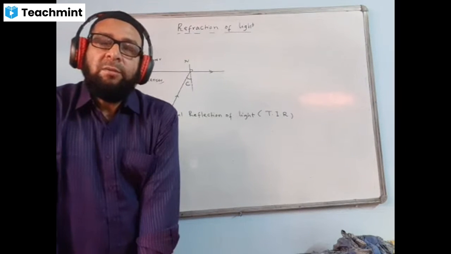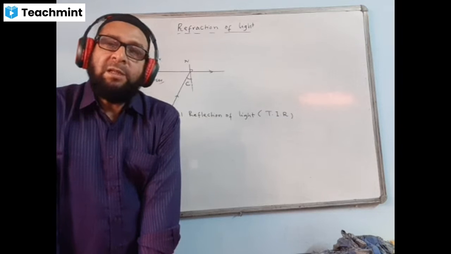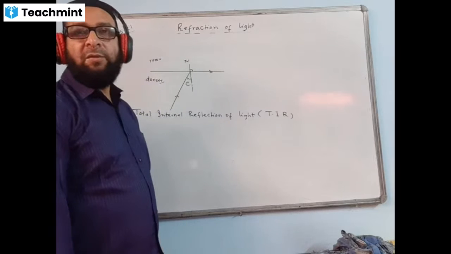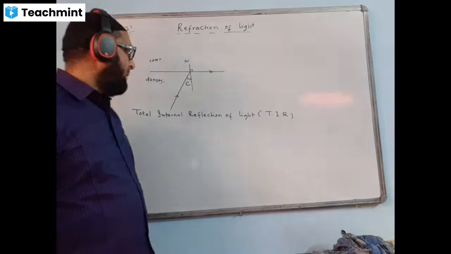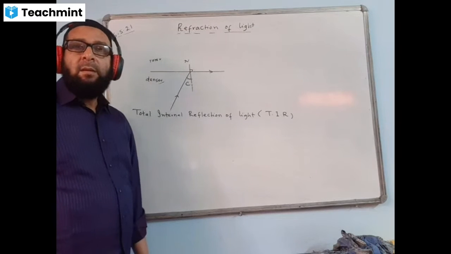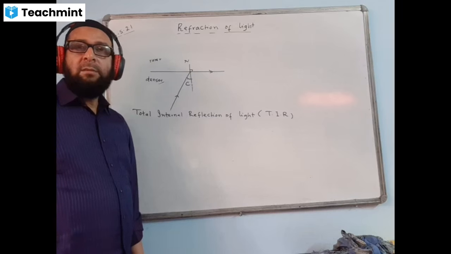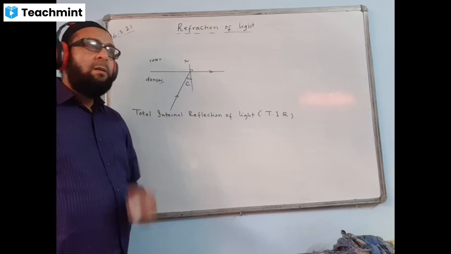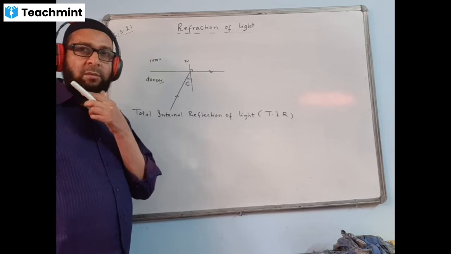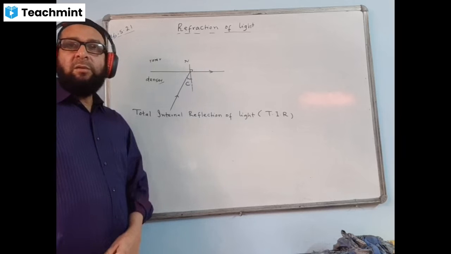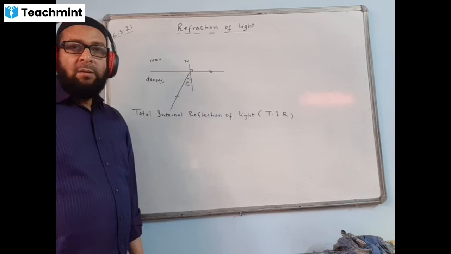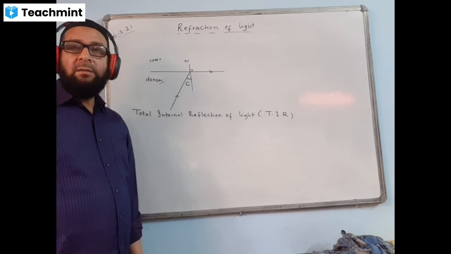And number two, second condition, the angle of incidence must be greater than the critical angle for the given pair of media.